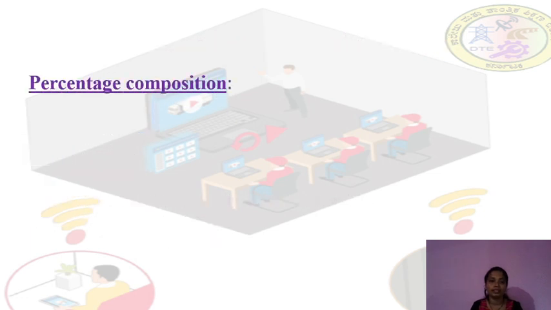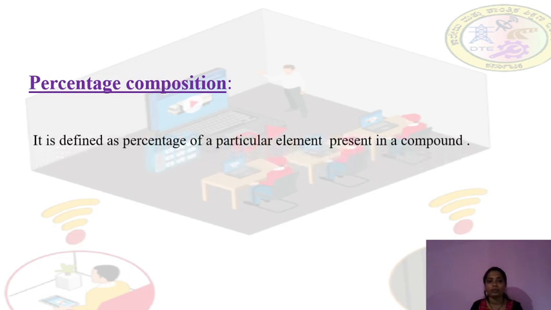Next is percentage composition. What is percentage composition? Percentage composition is defined as the percentage of a particular element present in a compound. For example, if you take water, there are two types of elements, hydrogen and oxygen. How much percentage of oxygen is there? How much percentage of hydrogen is there? Calculating the percentage of a particular element is called percentage composition.